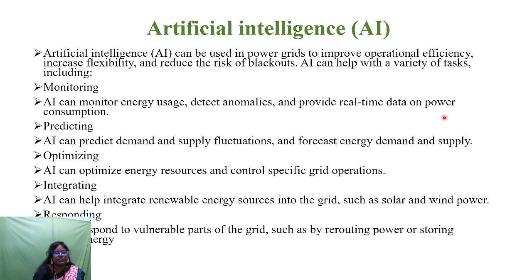The second is predicting. Predicting means AI can predict demand and power supply fluctuations, and forecast energy demand and supply. Third is optimizing. Optimizing means AI can optimize energy resources and control specific power grid operations. Fourth is integrating. AI can help integrate renewable energy resources into the power grids, such as solar, wind, etc. And the final one is responding. AI can respond to vulnerable parts of the power grid, such as rerouting the power or storing any surplus energy.